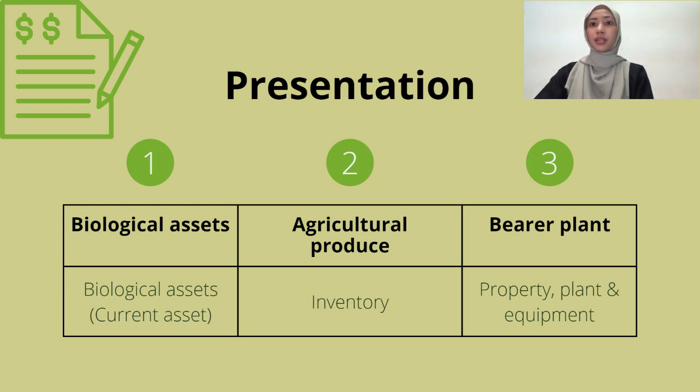Biological assets are presented as current assets in the statement of financial position under MFRS 141. Agriculture products which are kept by the entity are presented as inventory according to MFRS 102 in the statement of financial position, while bearer plants are treated as property, plant and equipment under MFRS 116.